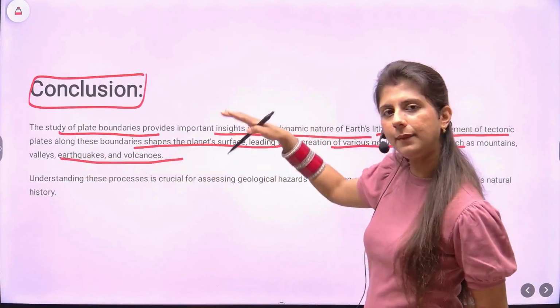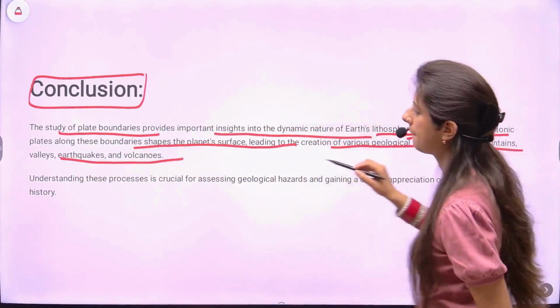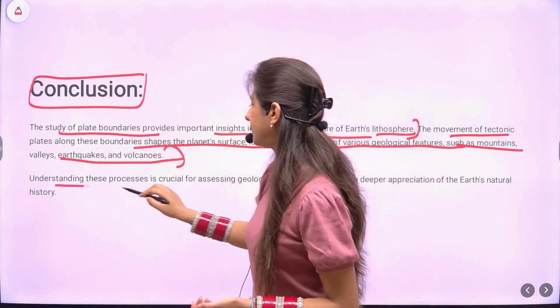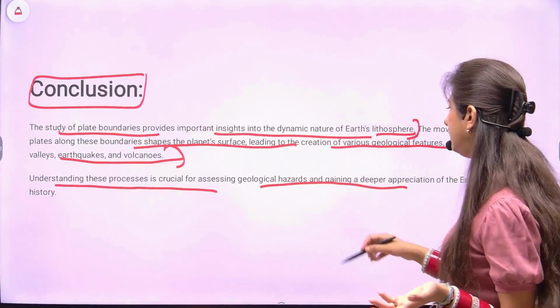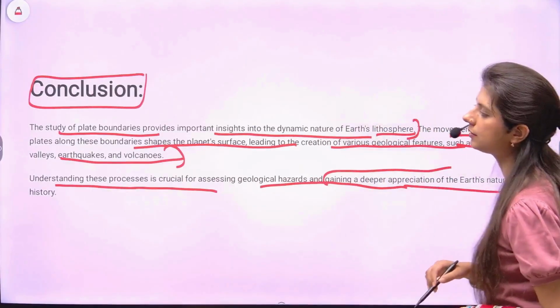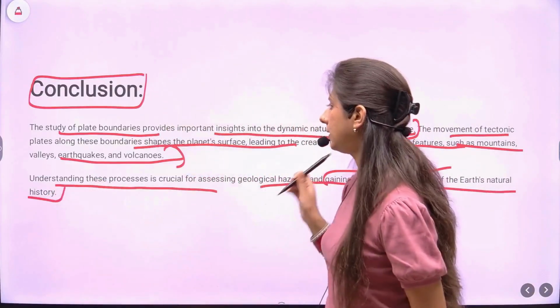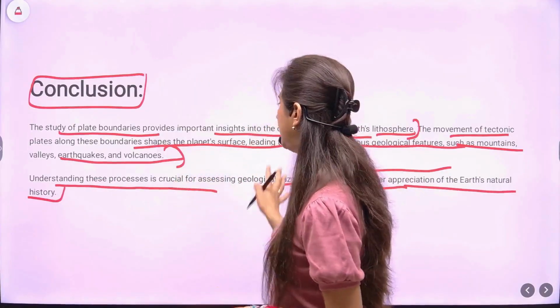So all the types, all the creations or constructions are mentioned over here, right? It's summed up. Understanding these processes is crucial for assessing geological hazards and gaining a deeper appreciation of the Earth's natural history. So why we need to study, the importance is given, the significance of the topic is given, we have summed up the whole answer. So this is a brief conclusion.